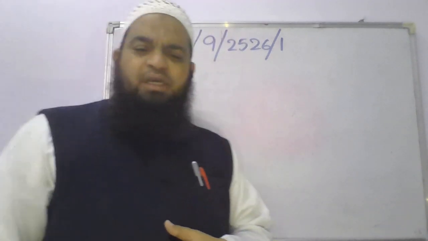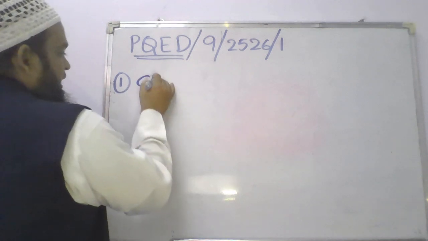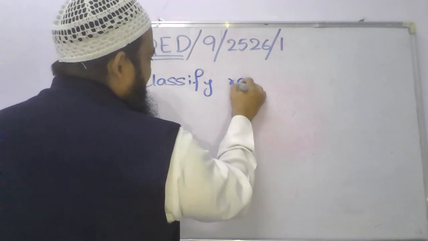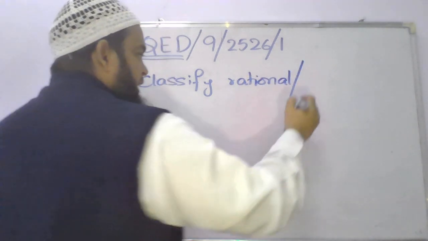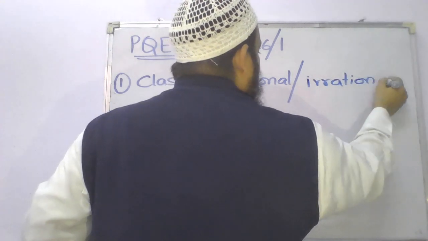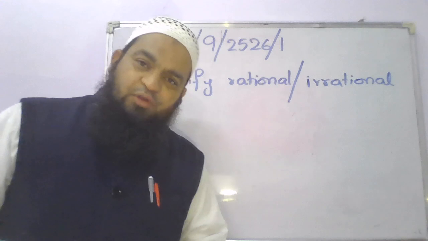The first question is, classify the following into rational and irrational. Very important: before you go to solve any problem, you have to read the question properly. So you have to classify whether it is rational or irrational. So, a quick revision of the concepts.